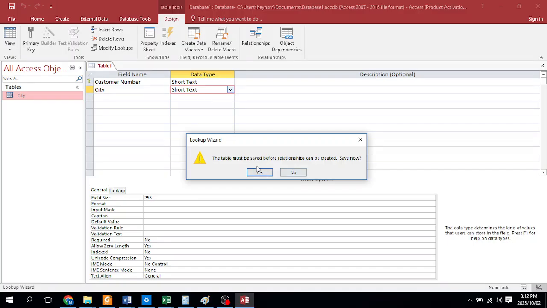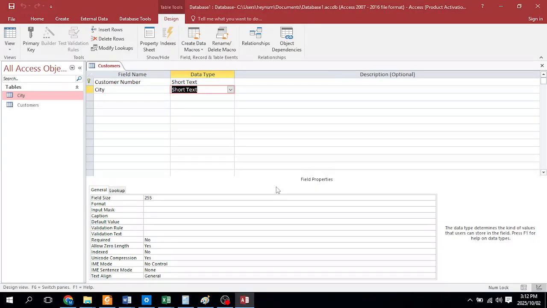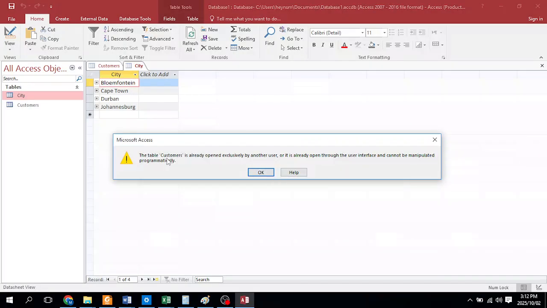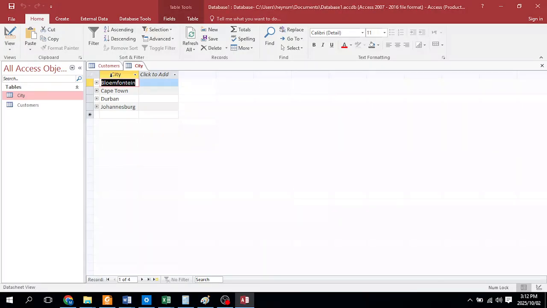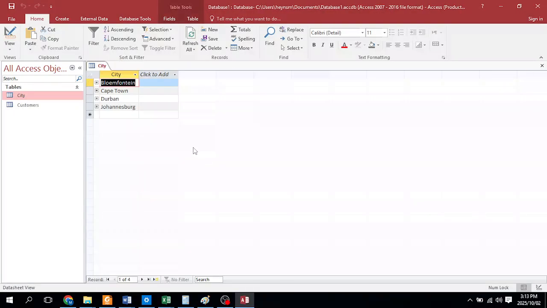Now it says the table must be saved before relations can be created. Save now. Yes, save now. And this table is probably going to be something like customers. Then we click on OK. So now we have the city table over here, and it says the table is open, and there's nothing in there either. So I'm just closing this.